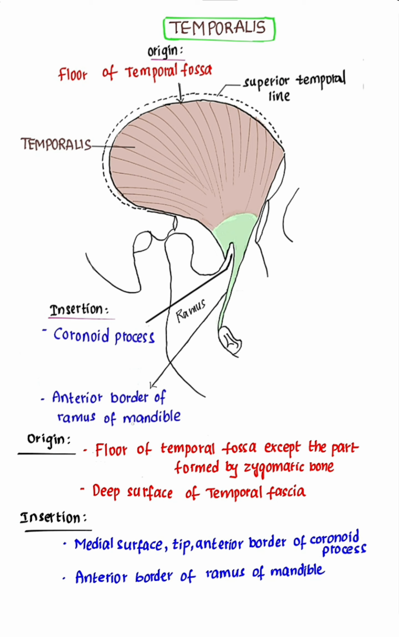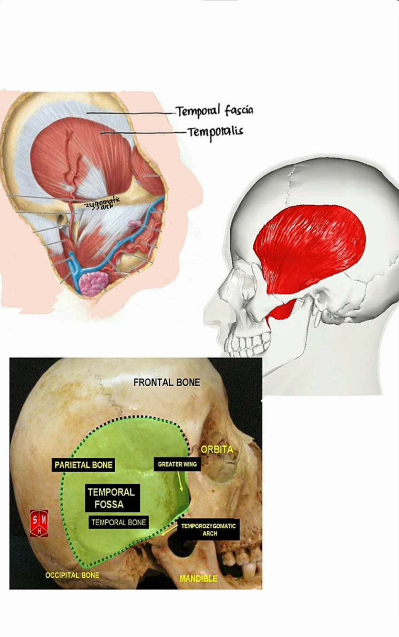Origin of temporalis. It arises from the floor of the temporal fossa, except the part formed by the zygomatic bone. It also arises from the deep surface of temporal fascia.